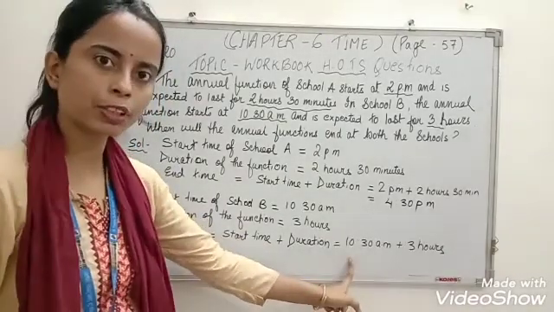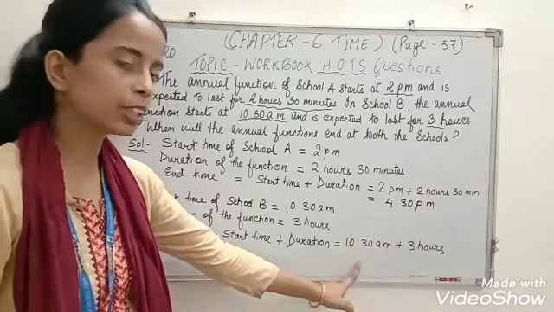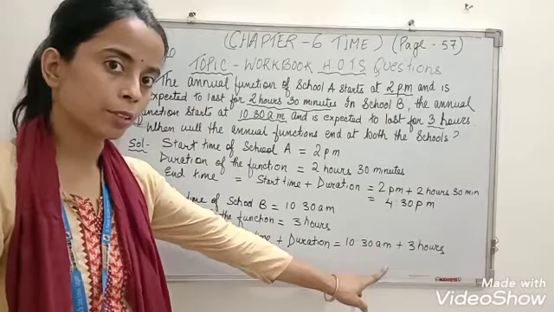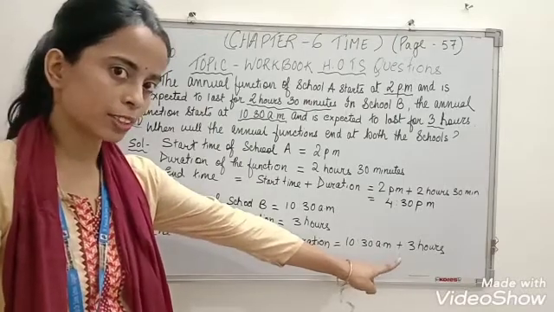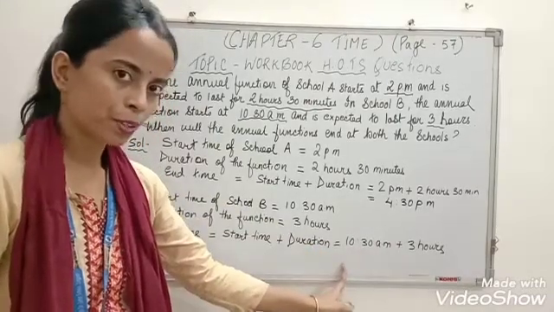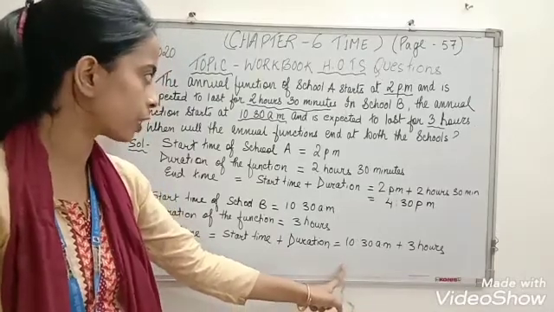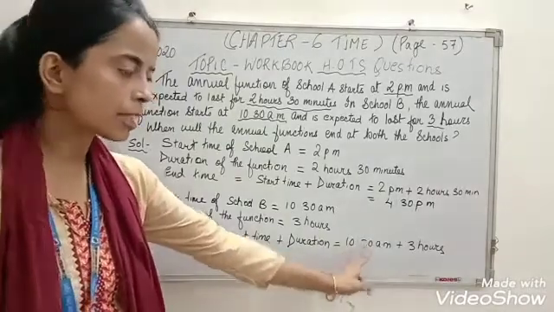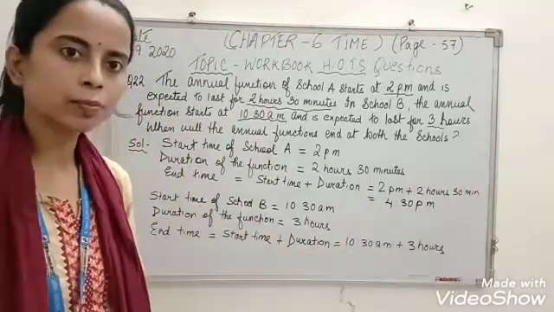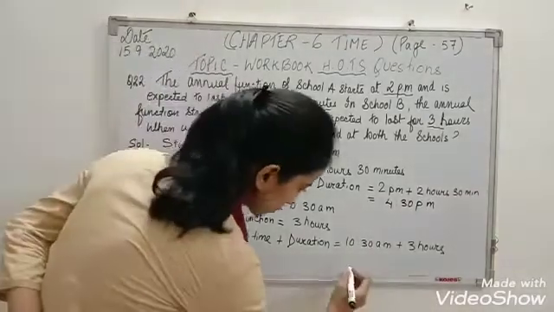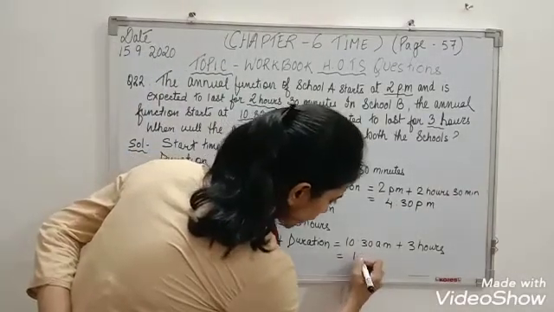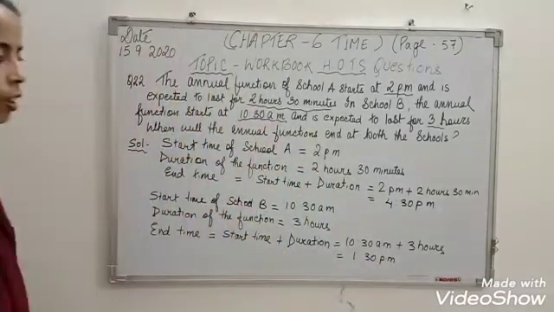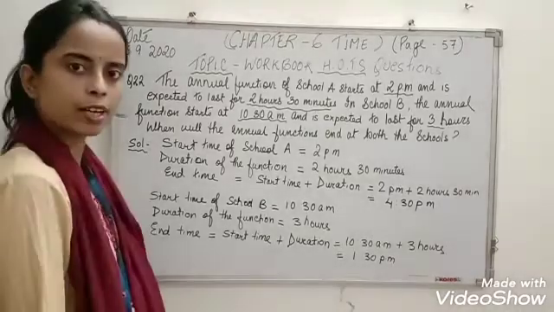So 10:30 to 11:30, 1 hour. 11:30 to 12:30, 2 hours. 12:30 to 1:30, 3 hours. So at what time does the function get over for school B? The answer is, from 10:30 you add 3 hours, yes, the answer is 1:30 p.m. Got it? I hope it is clear.